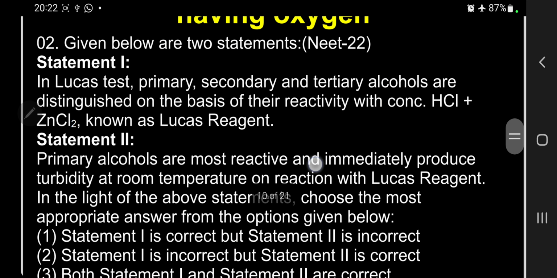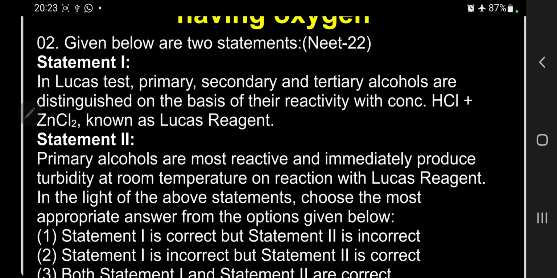This question is asked in NEET 22. Given below are two statements. Statement 1: In Lucas test, primary, secondary and tertiary alcohols are distinguished on the basis of their reactivity with conc. HCl and zinc to the corresponding anhydrous zinc chloride, known as Lucas reagent.